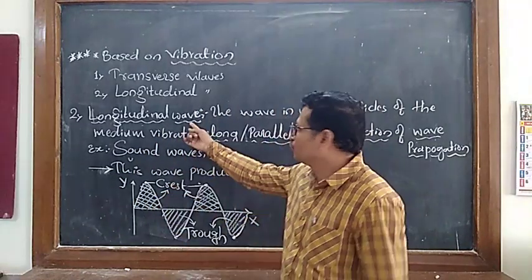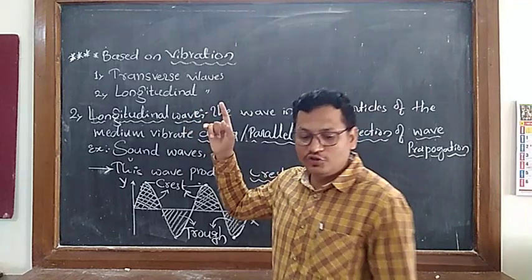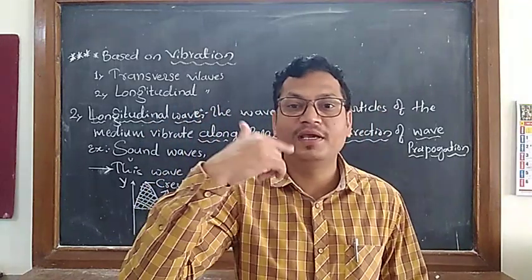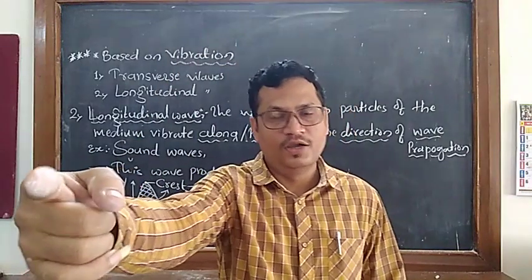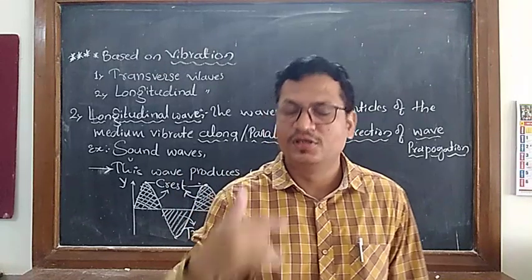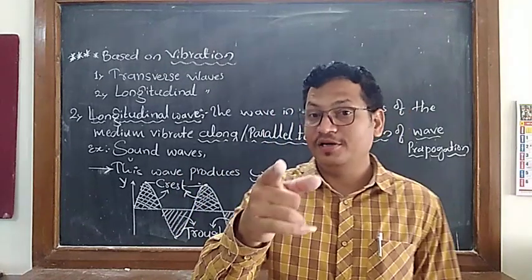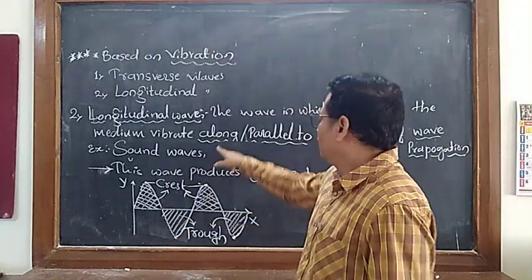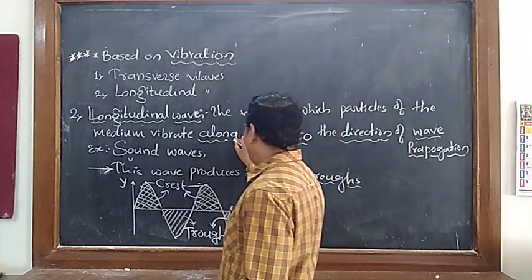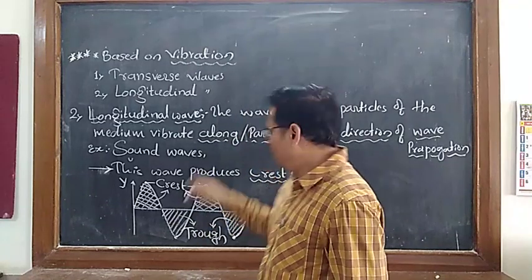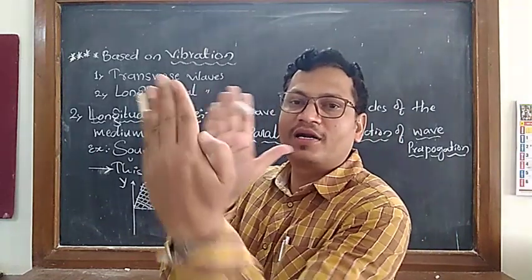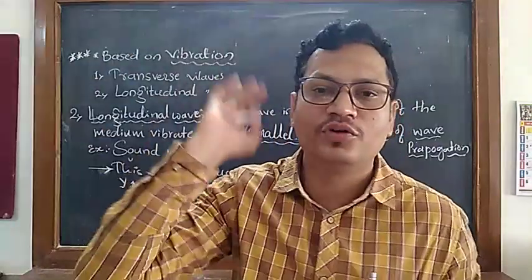It comes in the form of a longitudinal wave. In the form of a longitudinal wave means, whatever the medium is between me and you, air medium is there. The particles of the air medium vibrate along the direction of wave propagation. Along or parallel to the direction of propagation means they will vibrate like this, like this, and they will come to your ears.